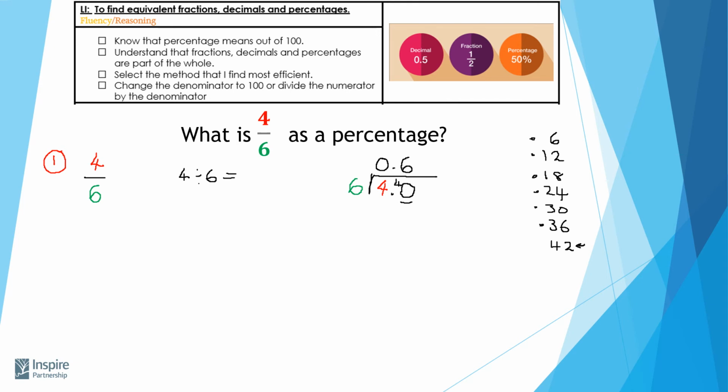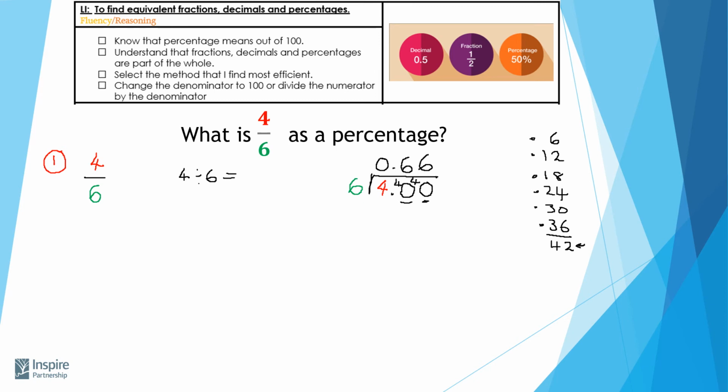So I write in 6 there. Now again, I've got 36 at the moment, and I need to get to 40. That means I've got some numbers left over. So I need to put a placeholder in again. And how many do I have over between 36 and 40? Well, there's 4. And some of you will have noticed something happening already. So I've got to fit 6 into my new 40. Well, I've just done exactly that. I know it goes 6 times. So I've got 6 times 6 is 36.